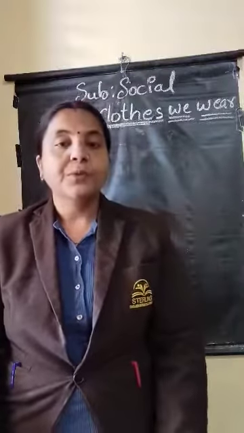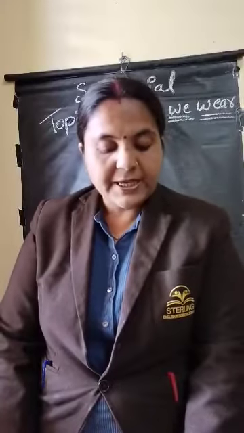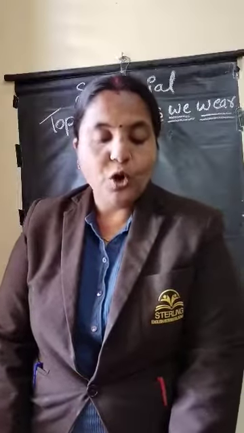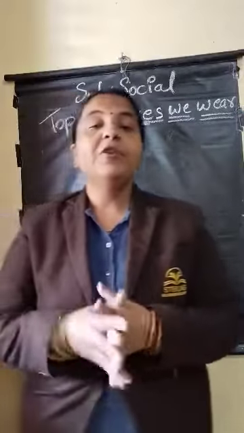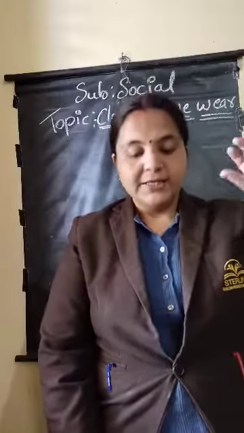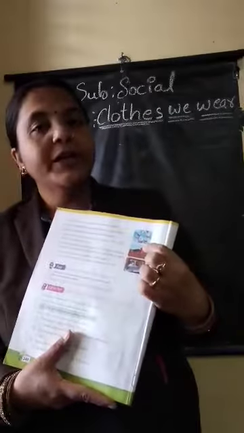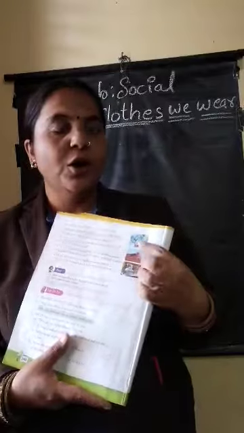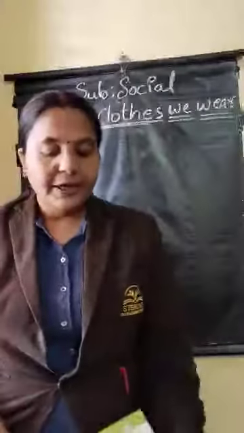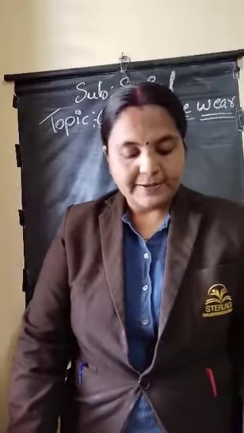Here in page number 248, children, cotton fibers are obtained from cotton plants. You know where we will get the cotton? From the cotton plants. Before, I told you, no? See, the cotton plants will be like this. Have you seen them? So where is it obtained? It is obtained from cotton plants.